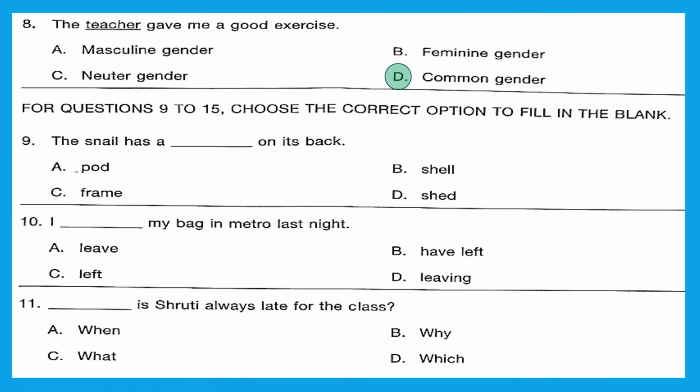For questions 9 to 15, choose the correct option to fill in the blank. The snail has a dash on its back. Have you ever seen a snail? Snail has a shell on its back. Option B is the right answer. Question 10. I dashed my bag in metro last night. That means we will use the verb with the past tense. I left my bag in metro last night. Option C is the right answer.